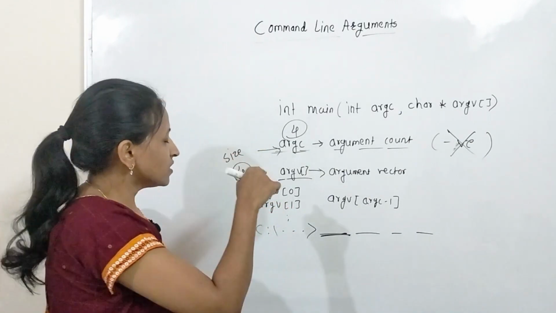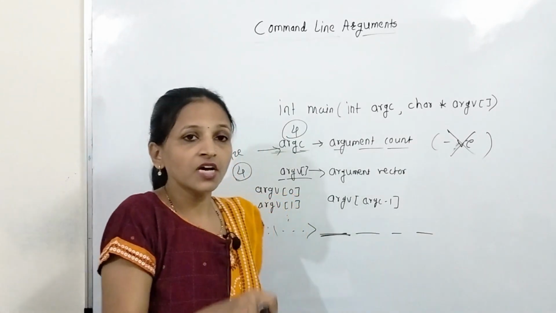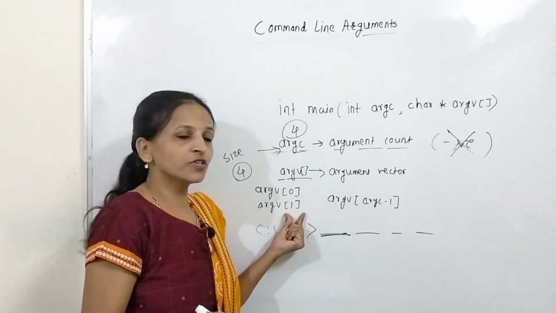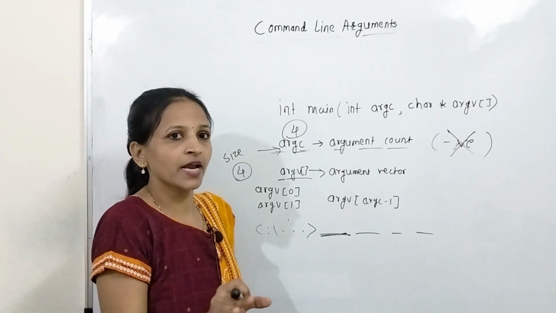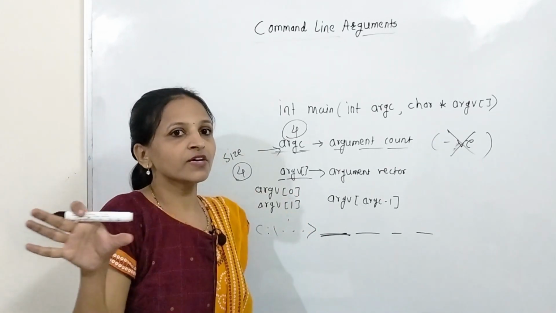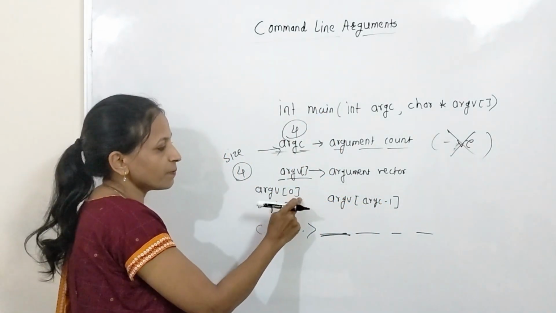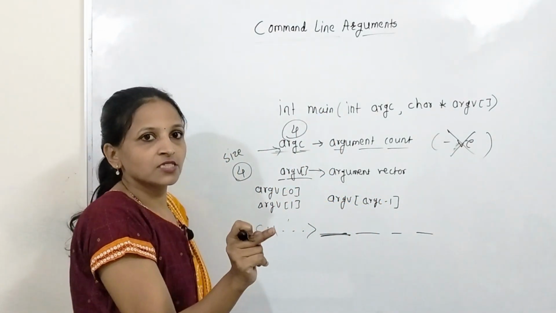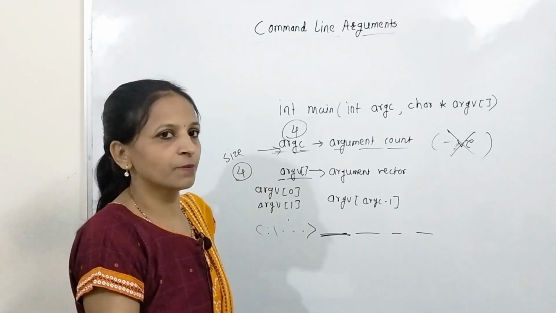Now see, ARGV is an array, and with the help of the subscript operator, we can access individual array elements. In the square brackets we have to pass an index to get the individual array elements.